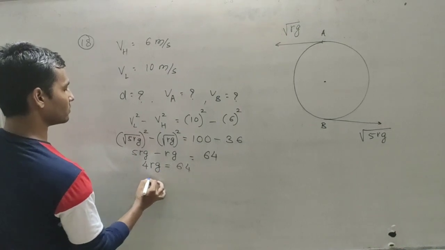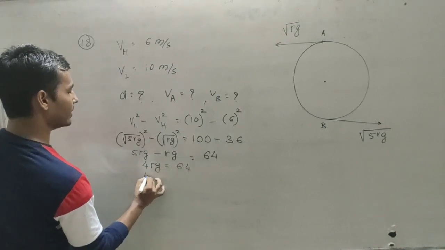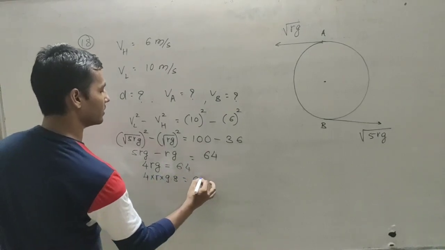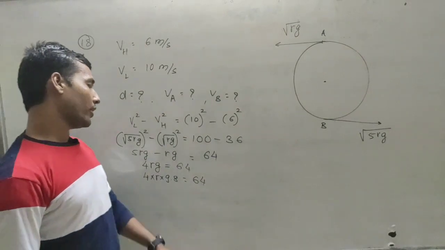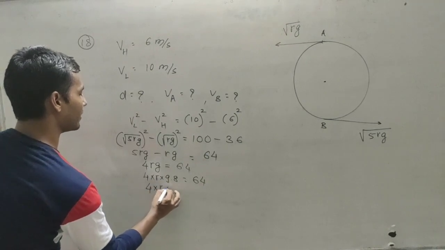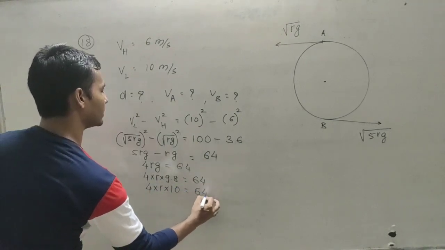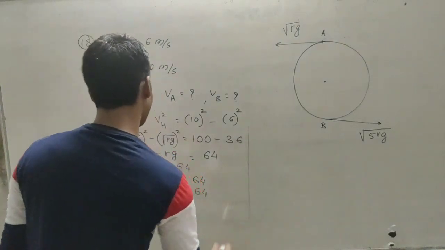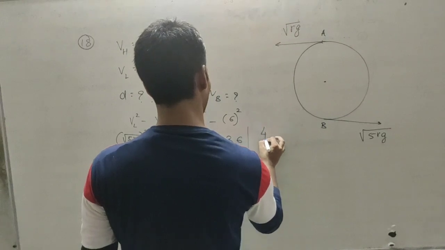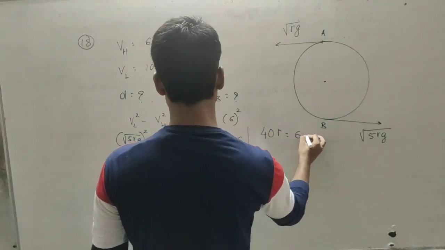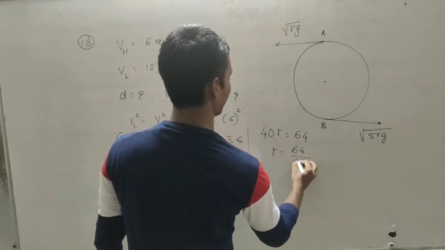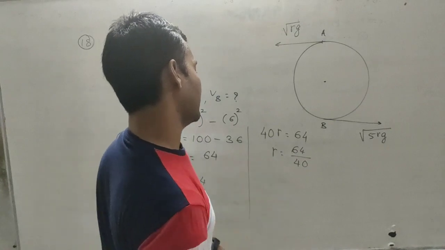Here I am taking the value of g as 9.8, but approximately 9.8 can be taken as 10. Therefore 4 into r into 10 is equal to 64. So 10 into 4 is 40, so 40 r is equal to 64. So r is equal to 64 by 40.